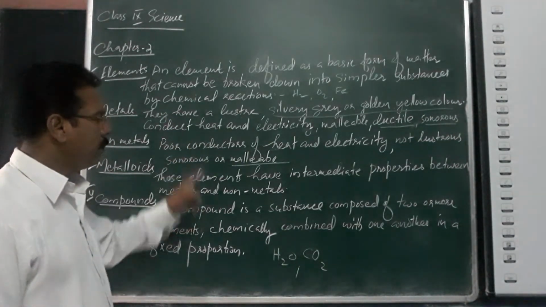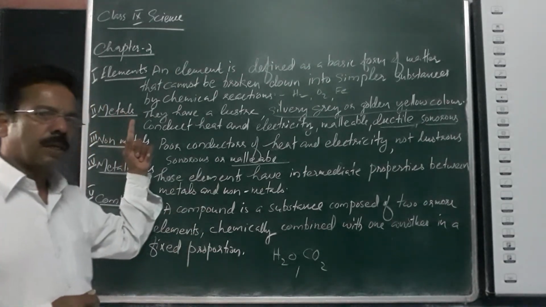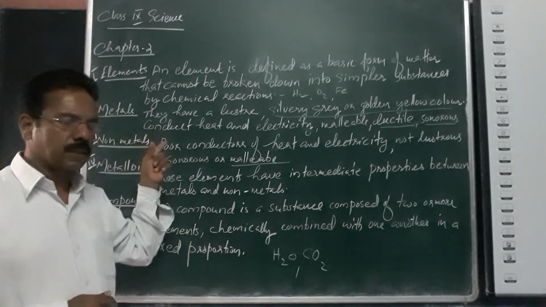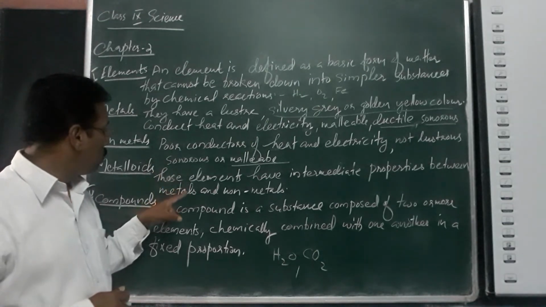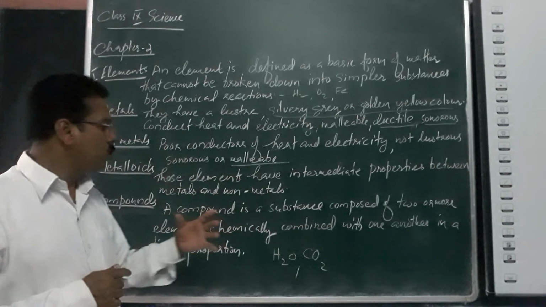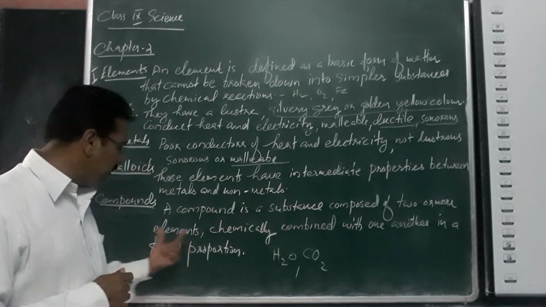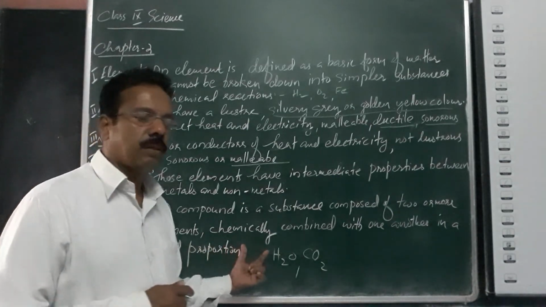These are the main topics in chapter 2. Elements are divided into metals, non-metals and metalloids. Also, compounds. A compound is a substance composed of two or more elements chemically combined with one another in a fixed proportion. Thank you.